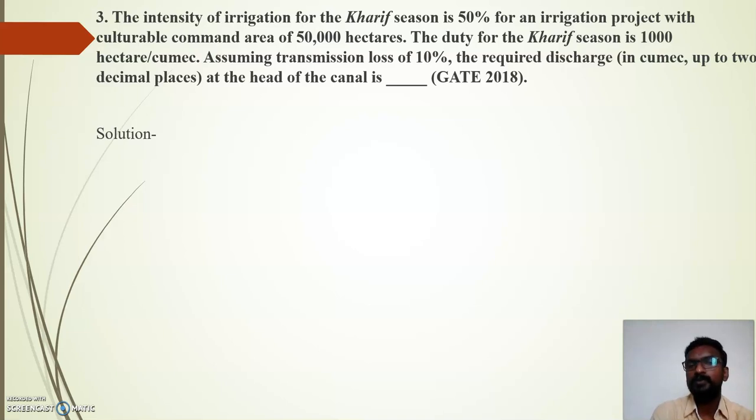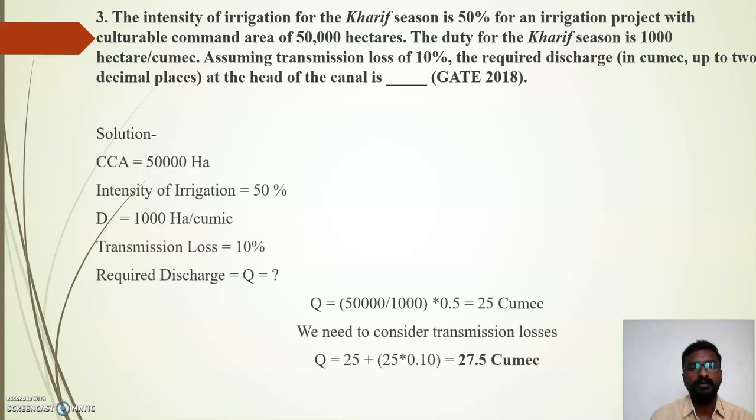But what is the purpose of the 10%? 10% transmission losses are there. So we need to consider the 10%. We have to design the canal with an additional 10% of the discharge. So in this way we can find out. So all this given information is here: cultural command area, intensity of irrigation, duty, transmission loss. So we are supposed to find out the discharge.